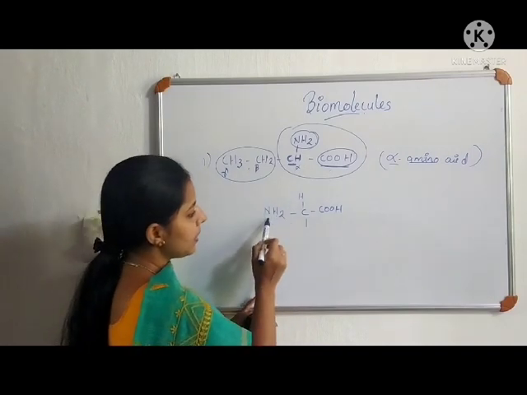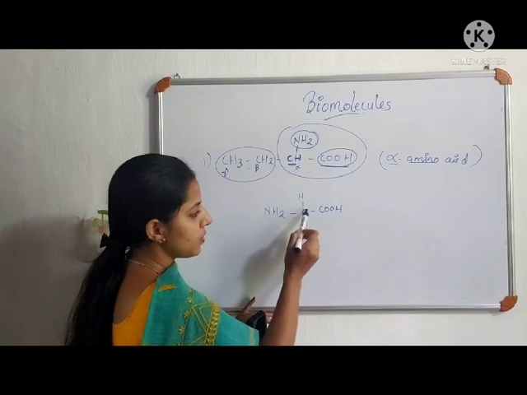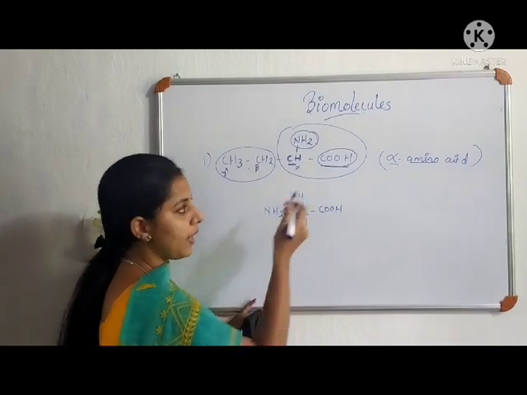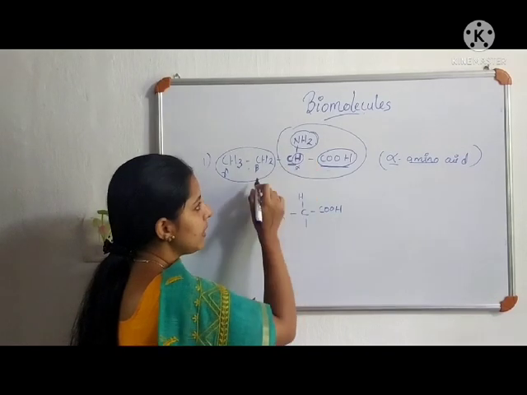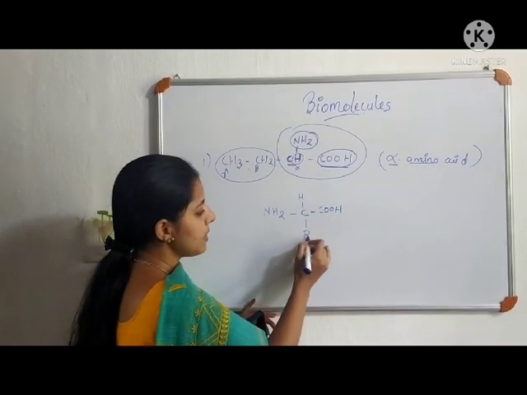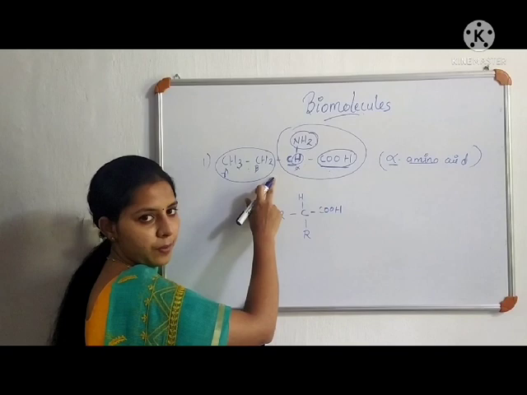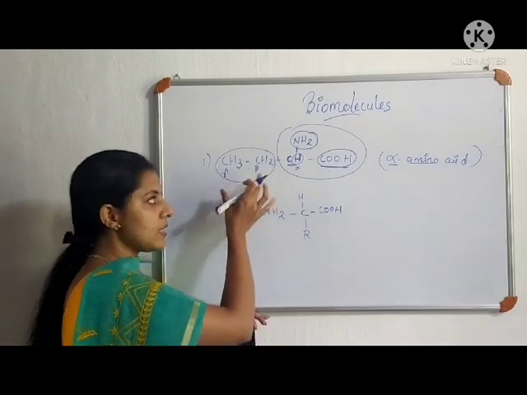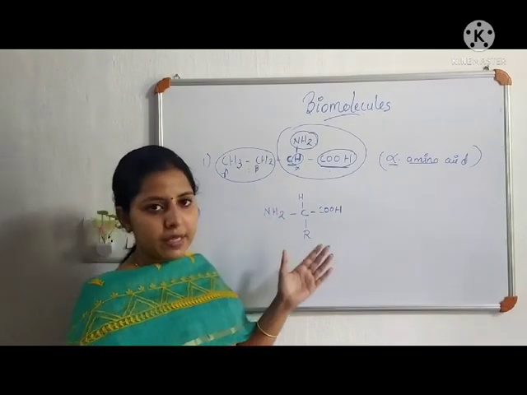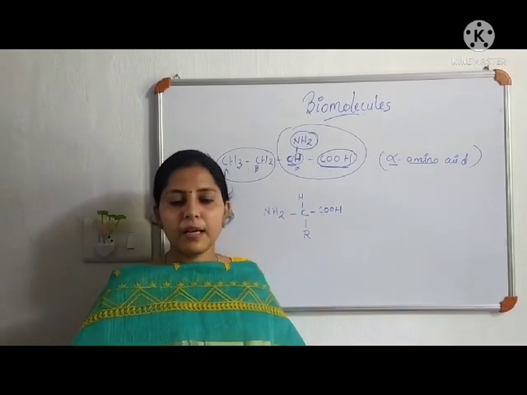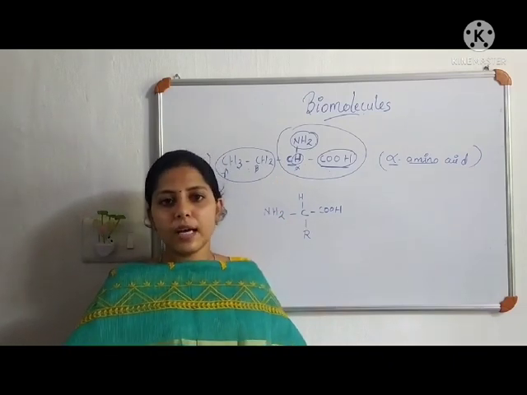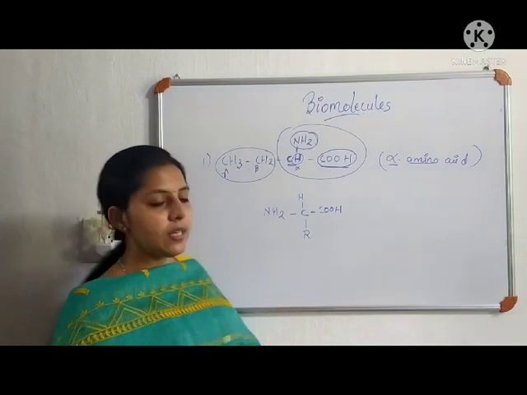So here this NH2 and COOH are both attached to the same carbon, that is why it is called an alpha amino acid, and the third valency is satisfied by a hydrogen, then the fourth valency is satisfied by this ethyl group. This side chain may be different, because here it is an ethyl group, but it may be propyl, butyl, any other alkyl group can be considered as a side chain.